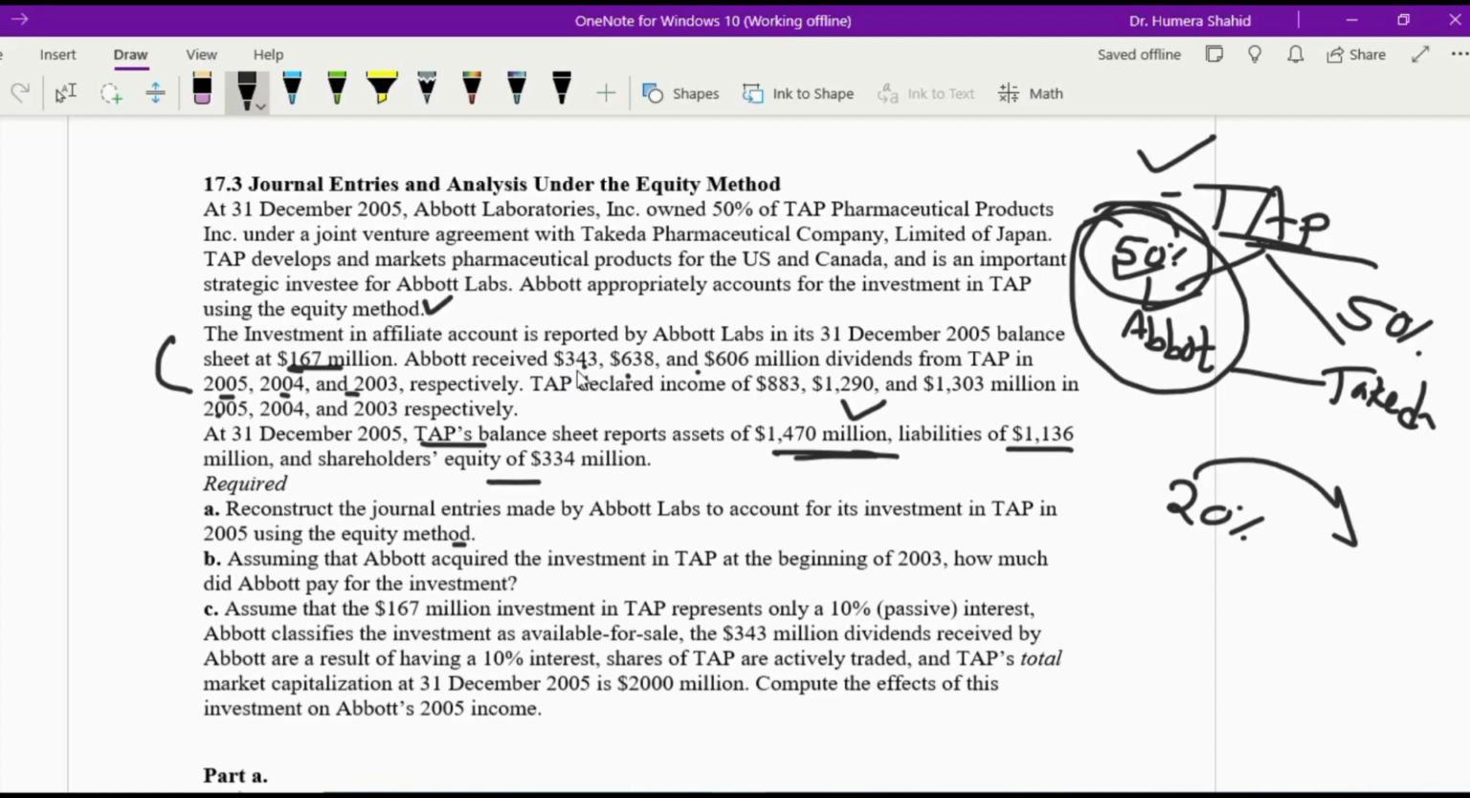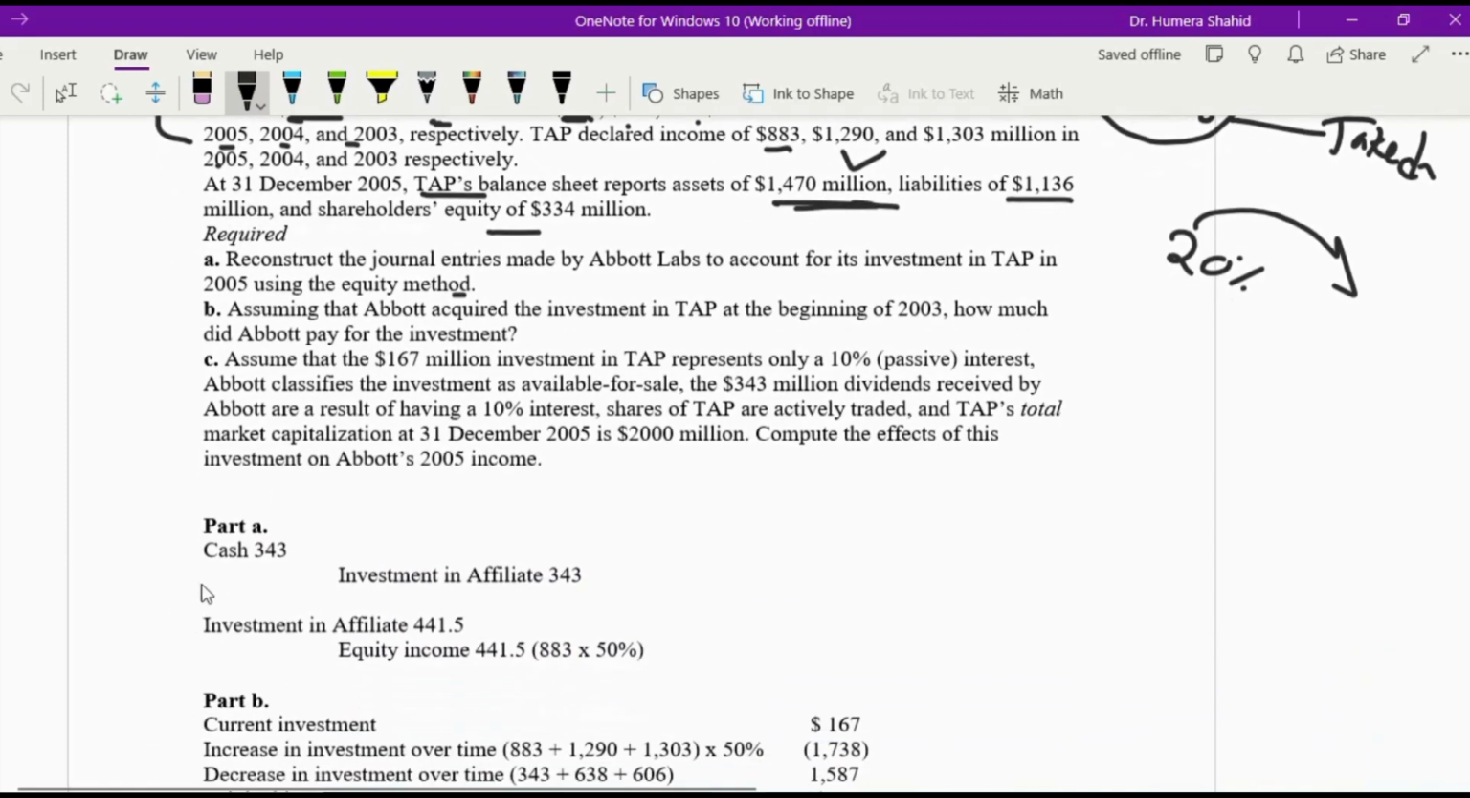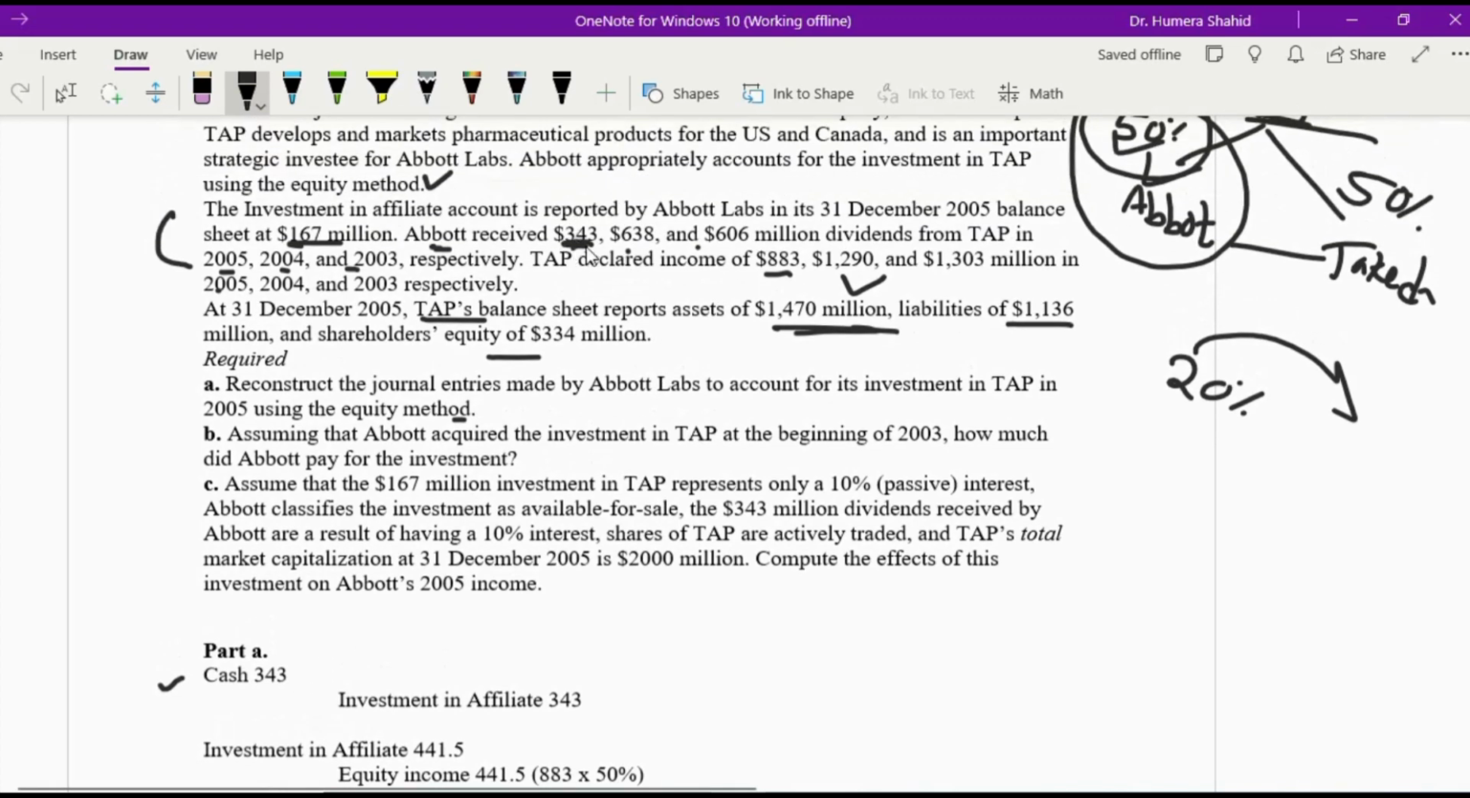In 2005, the investee announced a dividend of 343 for Abbott only, not the complete dividend, and the investee income was $883. So we know that Abbott's investment is 50%. So let's record the journal entry. Firstly, when we receive the dividend, cash gets debited 343. No need to take the percentage because this dividend is particularly relevant to Abbott. So 343 cash gets debited.